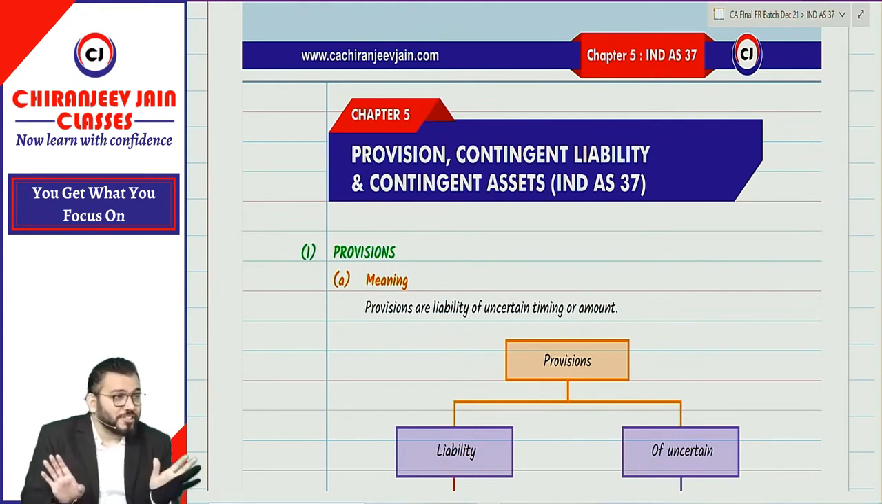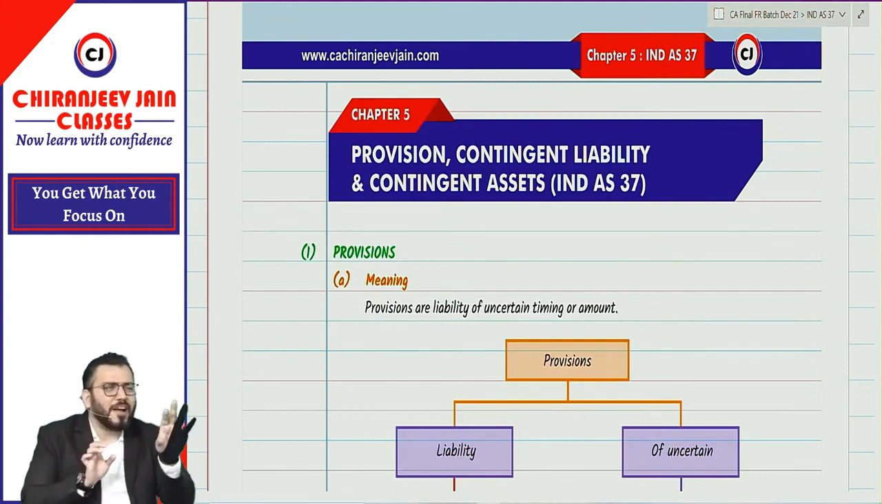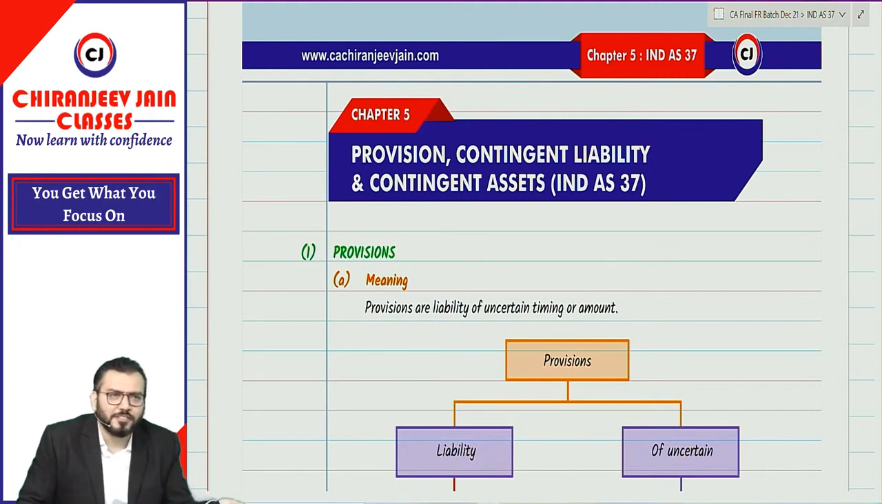Because you know this chapter, I can say it is 90% similar: Ind AS 37 and AS 29 are more or less the same. Only 5 to 6 points are different. So can I do only the differences? Yes, sir. And you will be able to understand.